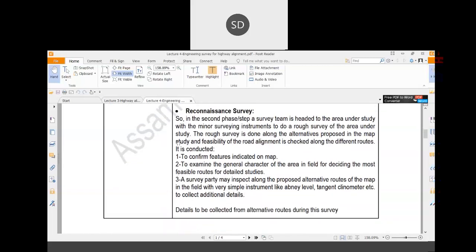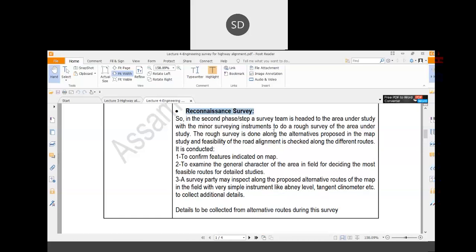After that, the next survey is the reconnaissance survey. This is basically the second step of the highway alignment survey. In this survey, a survey team is headed to the area under study with a minor survey instrument to do a rough estimate over the area.